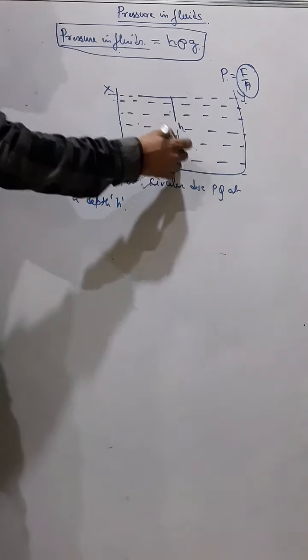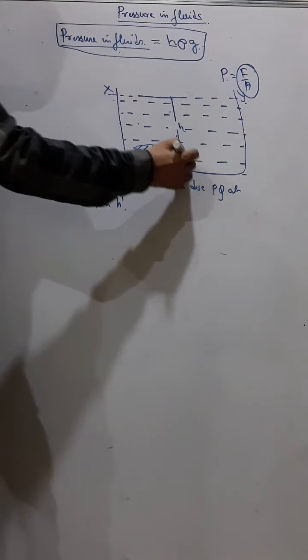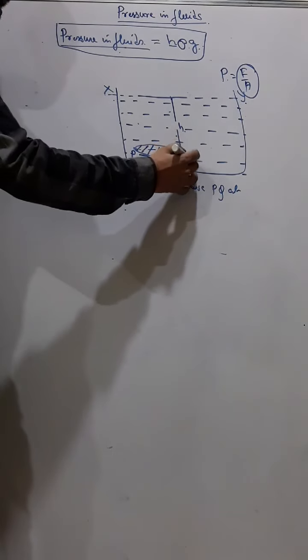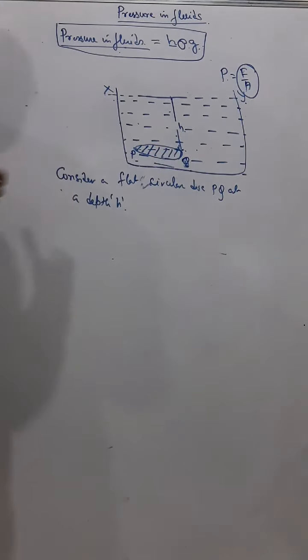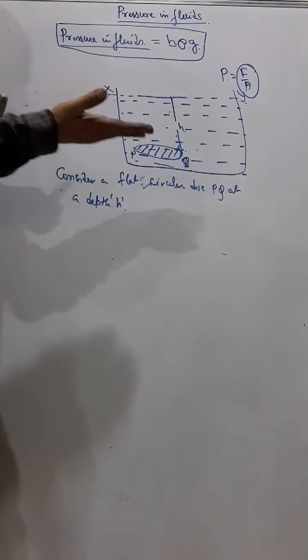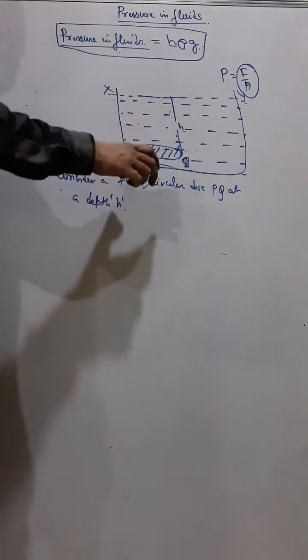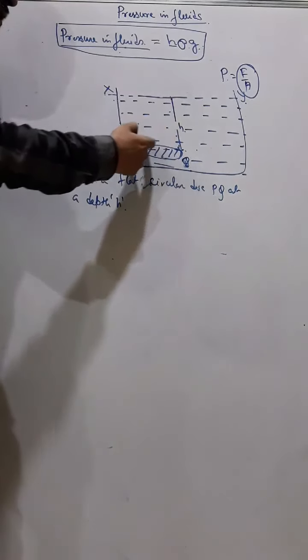Understand? At a depth h, this is PQ, and I want to calculate the pressure on this PQ. PQ is a disc holding water, so I want to calculate the liquid pressure on this disc PQ.